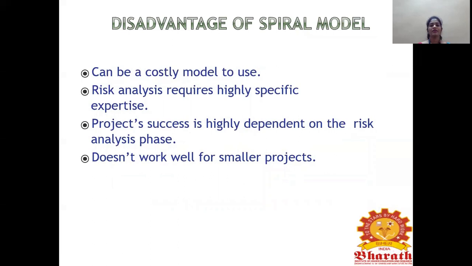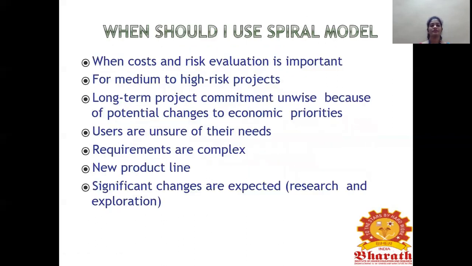Next, the disadvantages of the spiral model. It can be a costly model because it concentrates mainly on major, larger projects. Risk analysis requires high expertise. In each and every phase, risk is analyzed, so technical expertise is highly required here. Project success is highly dependent on the risk analysis phase. Whether a project succeeds or not fully depends on the risk analysis phase. And it doesn't work well for smaller projects. It works only for larger projects.